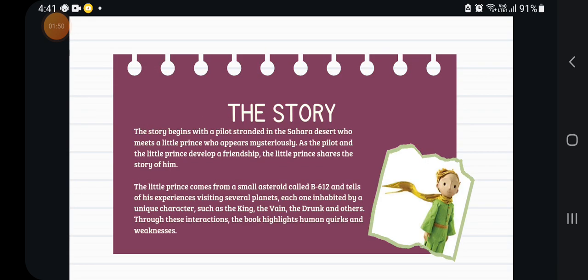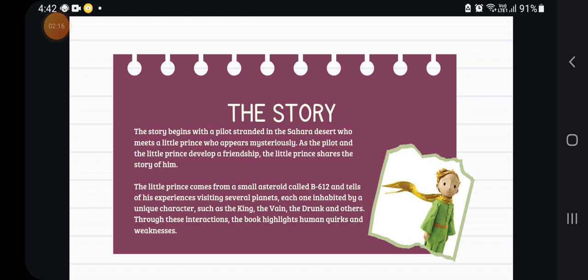The story begins with a pilot stranded in the Sahara Desert who meets a little prince who appears mysteriously. As the pilot and the little prince develop a friendship, the little prince shares his stories with him. The little prince comes from the asteroid B612 and tells of his experience visiting several planets.